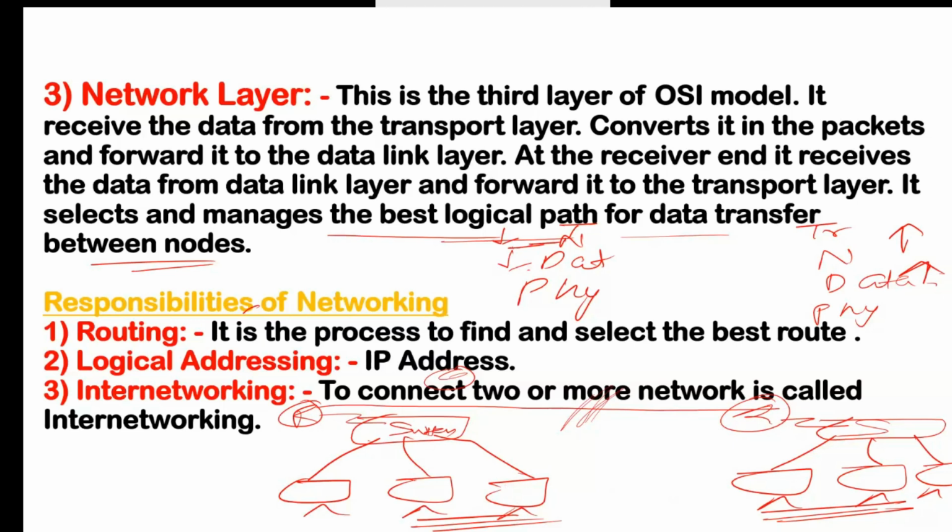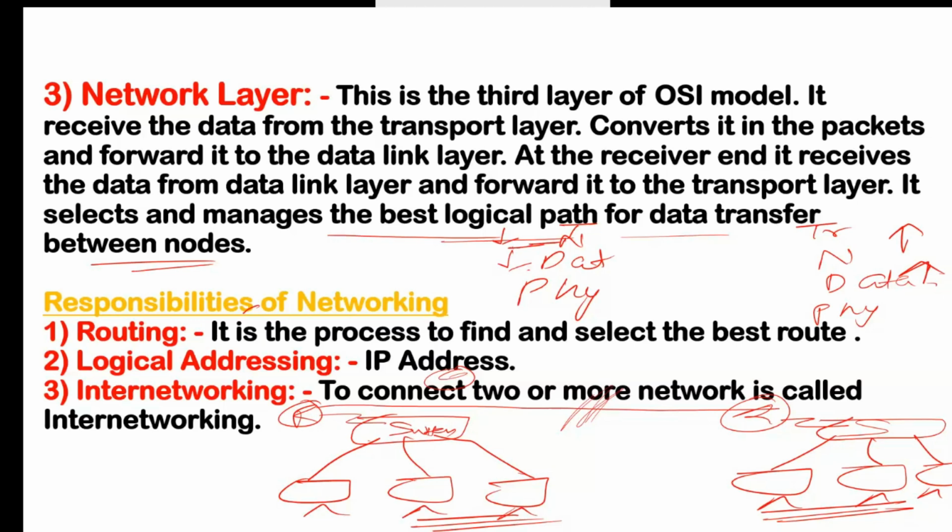But suppose you are in Delhi and the second network is in Mumbai and the third network is in Hyderabad. So at that time you can't use your cable. At that time you need your internet, right? Because internet is everywhere. So we can use that internet to deploy our packet from one location to another location. But for that, in backend, we need one logical path. By that logical path, our network will be connected. Our devices will be connected.